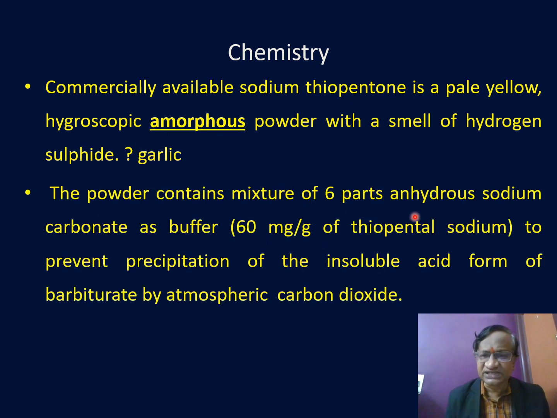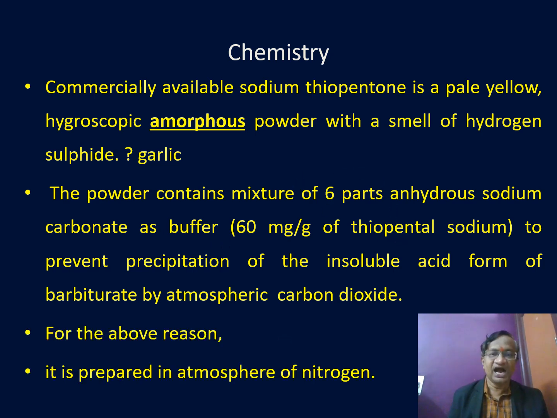The powder contains 6 parts of anhydrous sodium carbonate as buffer. 6 parts means 6 milligram per gram of thiopentone, to prevent precipitation of insoluble acid formed by the atmospheric carbon dioxide. So the atmospheric carbon dioxide should not come in and precipitate this. So they have made it with anhydrous sodium carbonate 6 parts along with an atmosphere of nitrogen inside the vial. The vial contains nitrogen instead of air.